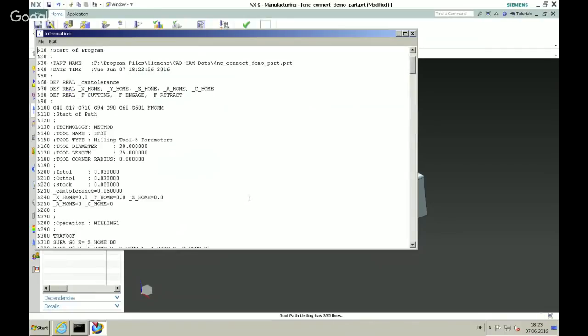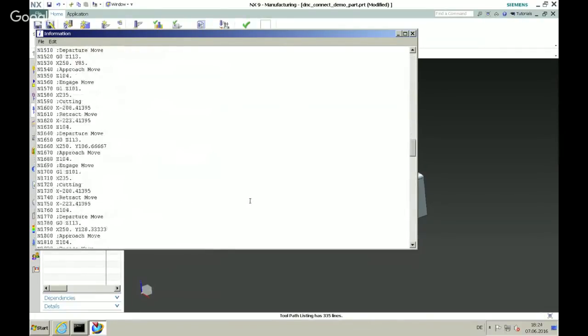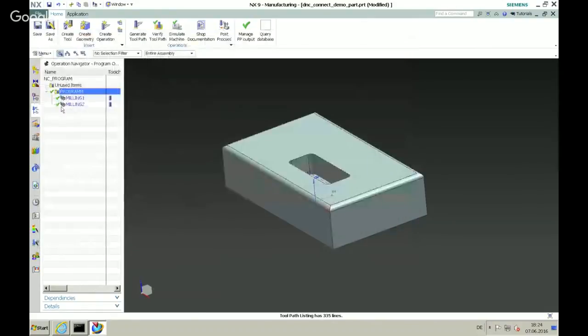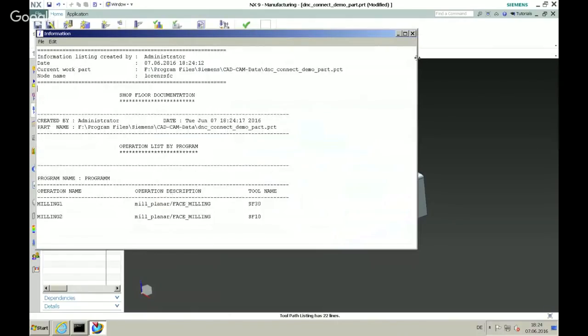Oh, this is my post. So this is my NC program. I want to store it later on and manage it as well. I want to create shop documentation, which can be done in different ways. So let's say I do the operation list here as a text file. Okay, this is the operation list, doing it like this.